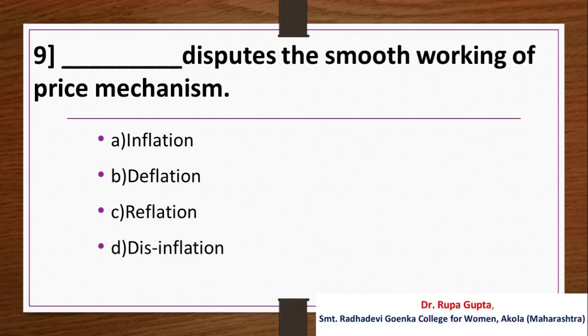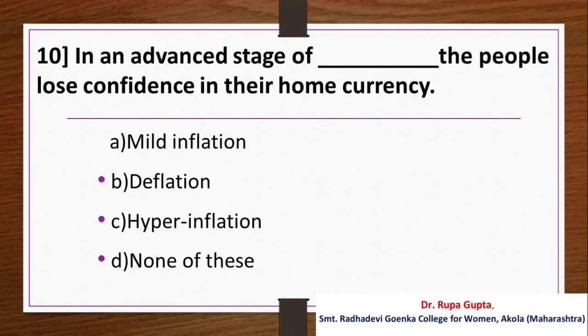Question number 9. Dash disrupts the smooth working of the price mechanism. Your options are A. Inflation, B. Deflation, C. Reflation, D. Disinflation. And the correct answer is A. Inflation.